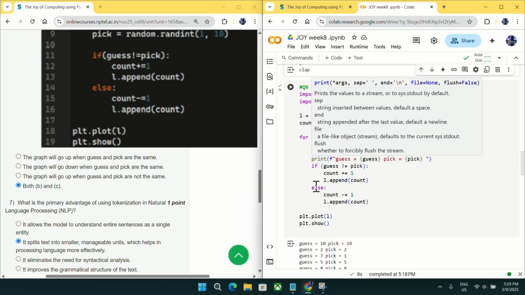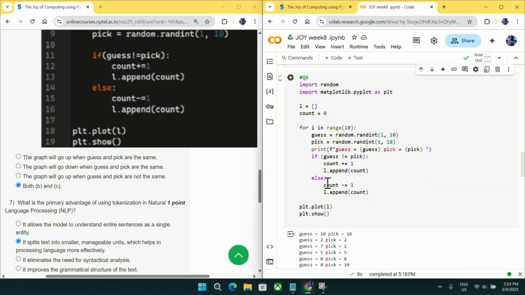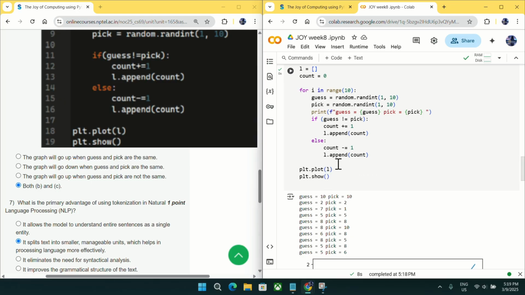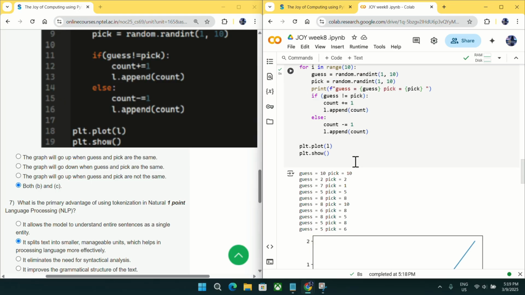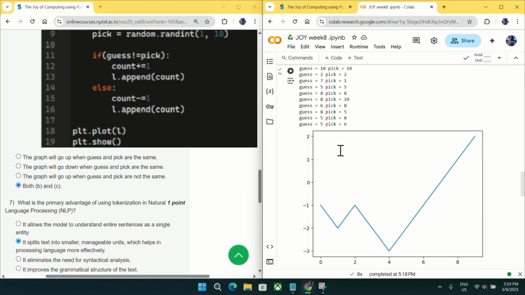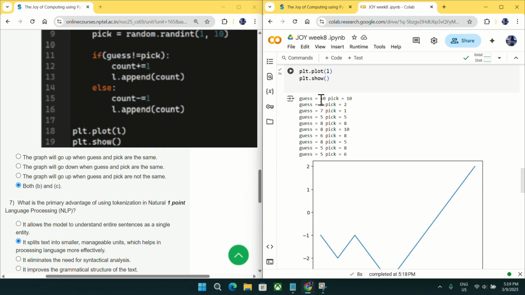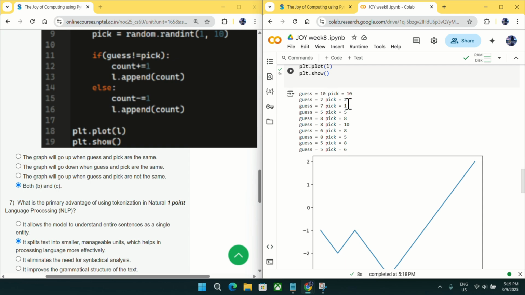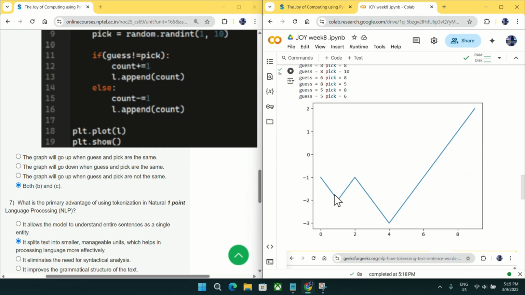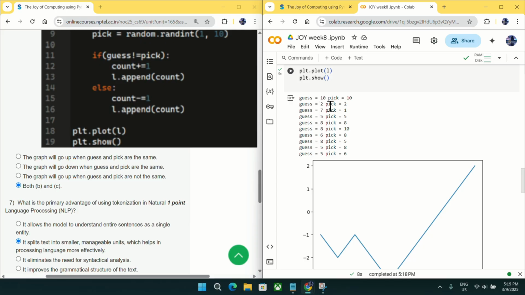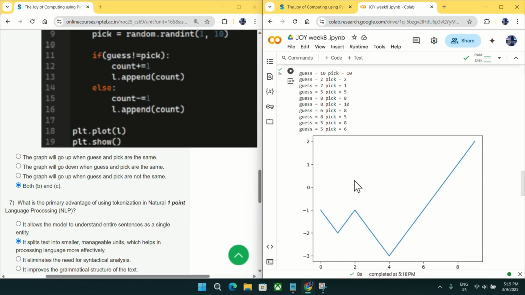So when they do not match, then it will append, meaning go up, and when they match, it means go down. Here you can see guess and peak both have value 10, so it is going down. And both have value 2, so again it is going down. And guess and peak value is 5, so again it is going down, and for other cases it is going up. So this is how it is working.